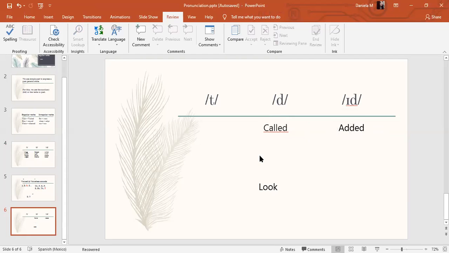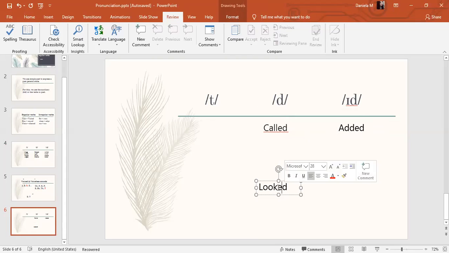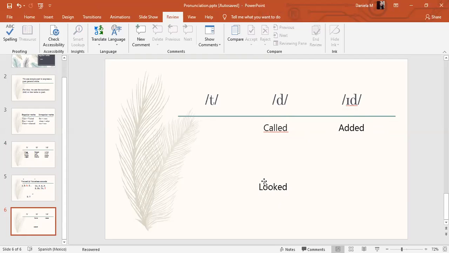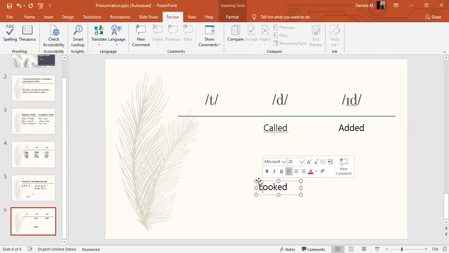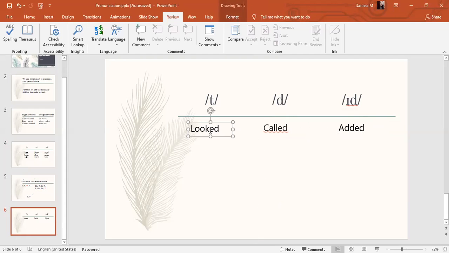Good. And the last one we have is look, which is also regular. Now, what is the pronunciation of ed in this case? Remember, we have this sound, k. Is it voiced or voiceless? Good. Of course, we're gonna pronounce it as t. So we say looked, called, and added. Good. So that would be it.